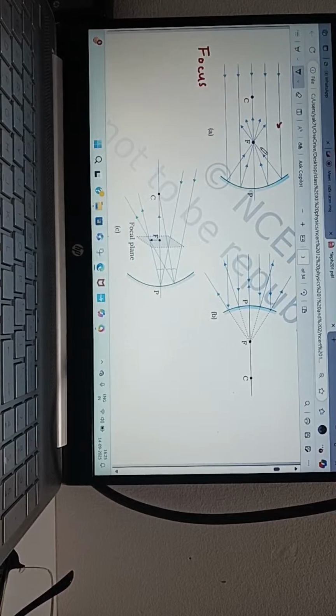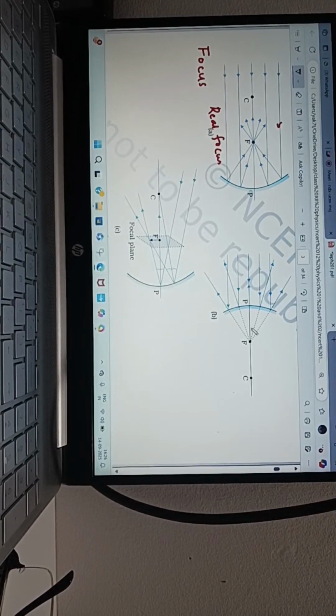Okay, yes, sir. So here the reflected rays are meeting. So what is this focus, real or virtual? Sir, virtual, sir. Real. Real focus. Why is it real focus? Because they are actually meeting in front of the mirror. They do not just appear to meet. After reflection, it is coming here directly.